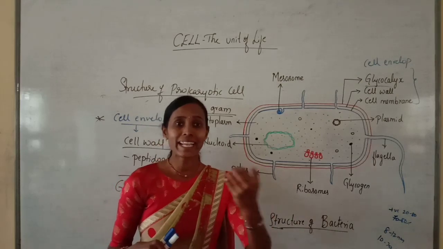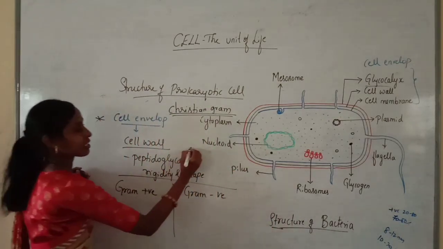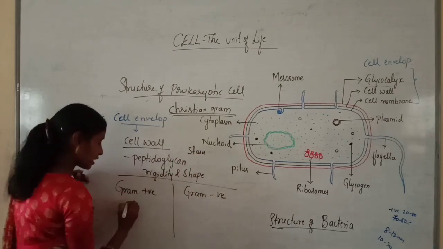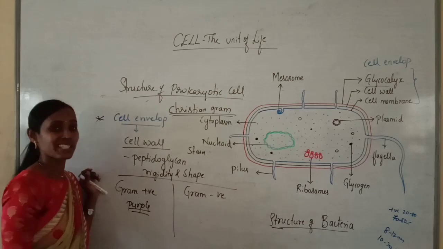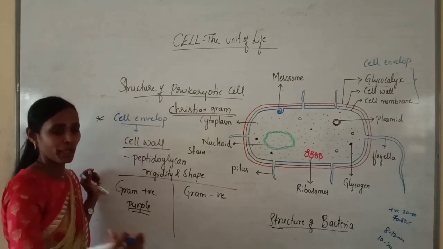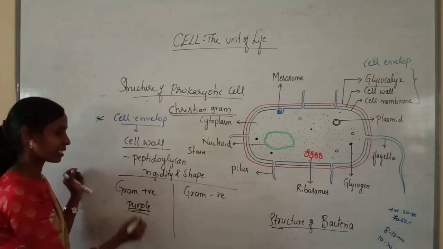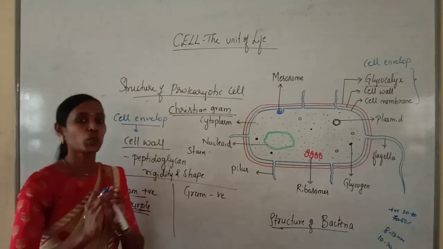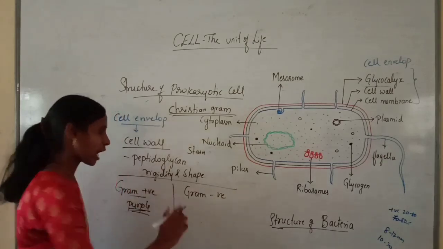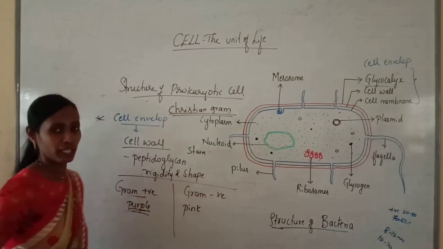If the bacteria takes up the stain, it usually appears purple in color, and that purple bacteria is called gram-positive bacteria. If bacteria do not take up the stain and appear pinkish in color, it is called gram-negative bacteria.